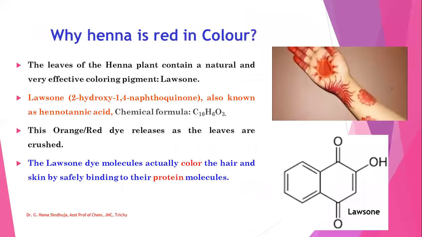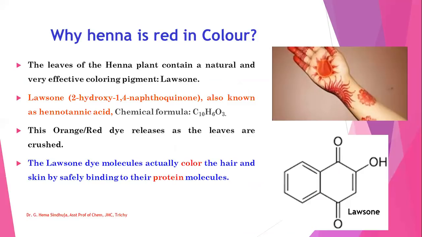Why is henna giving red color? The leaves of the henna plant contain a natural and very effective coloring pigment, lawsone. The pigment present in this plant is lawsone. The formula is 2-hydroxy-1,4-naphthoquinone. It is also known as hennotannic acid. Its chemical formula is C10H6O3.